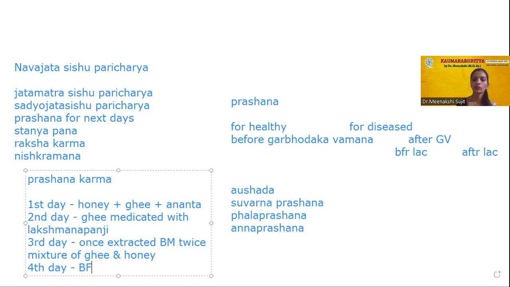By feeding the gold for 1 month continuously, the child becomes extremely intelligent and is protected from diseases. By using it continuously for 6 months from birth, the child is able to retain for a long time whatever he hears. So according to Acharya Kashyapa, we can feed this Swarna Prashana from birthday till 3 months or till 6 months continuously daily. If we give continuously till 3 months, the baby's intelligence will be very high, and the baby will be protected from graha rogas.